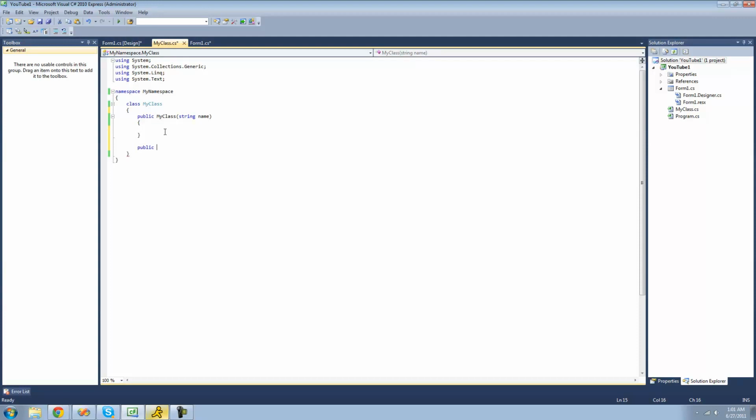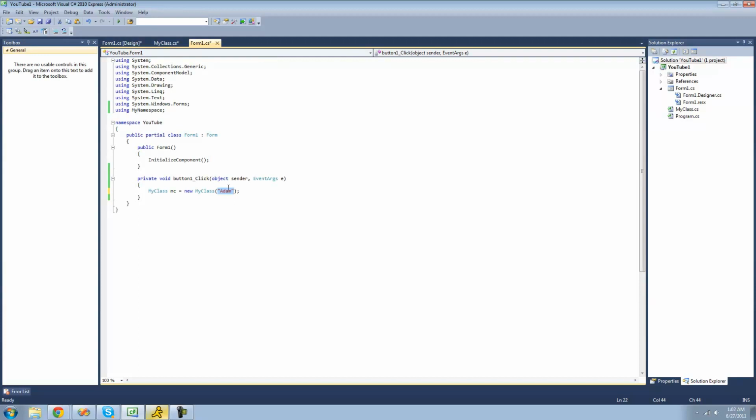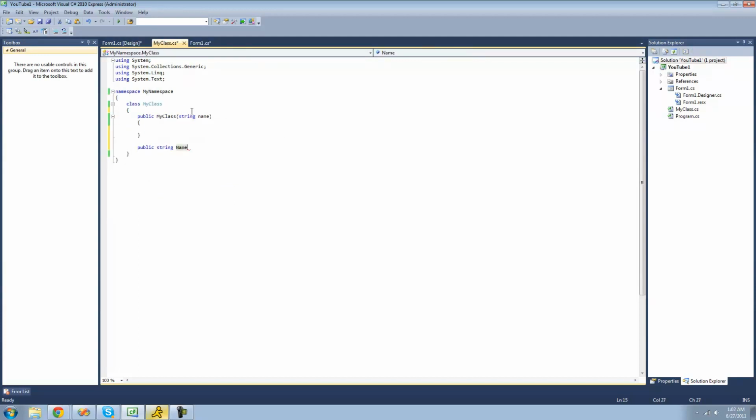And then you're going to want to decide what sort of variable you want your property to hold. For example, you could put string or integer or bool or something like that. But for right now, we're just going to use string because we're going to set our property equal to the string that it passes through our constructor right here. And finally, you're going to want to give a name to your property. I'm just going to call it name because that's what it's going to be set equal to. It's going to be set equal to my name, which is what we pass through here.